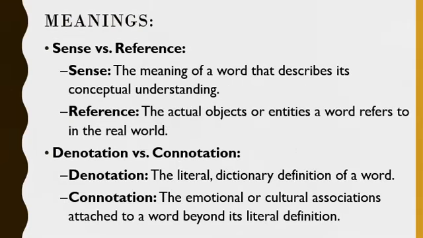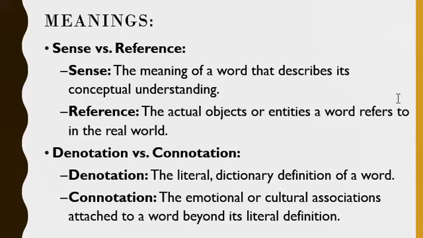And now we'll move on to meanings. In this, you will have to learn two categories. One is sense versus reference, and the other is denotation versus connotation. Okay, so now sense and reference. Sense is the meaning of a word that describes its conceptual understanding. The concept that we understand while we learn a word is called the sense. And reference means the actual objects or entities a word refers to in the real world.